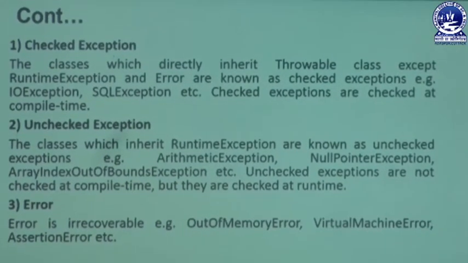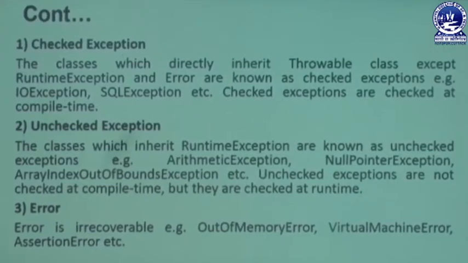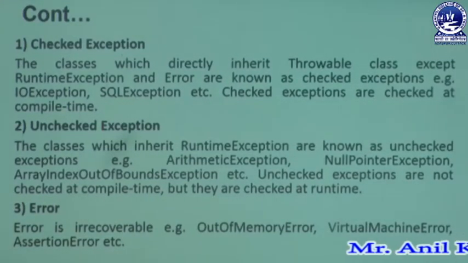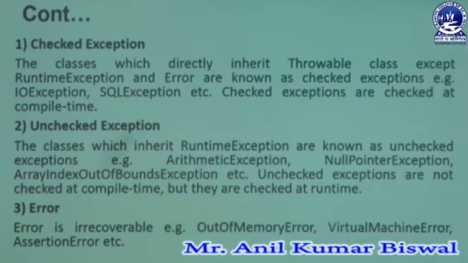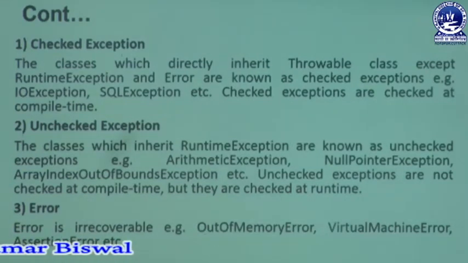Classes which directly inherit the Throwable class, except RuntimeException and Error, are known as checked exceptions. For example, input output exception, written as IOException, SQLException and so on.